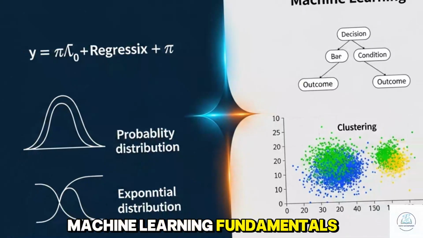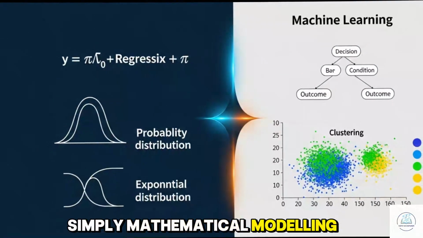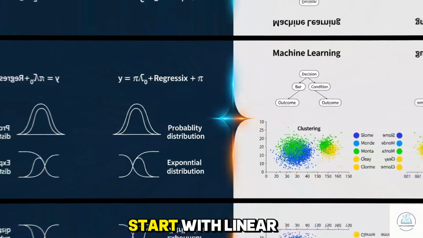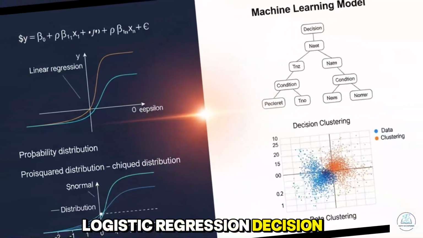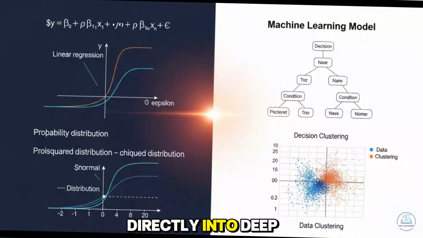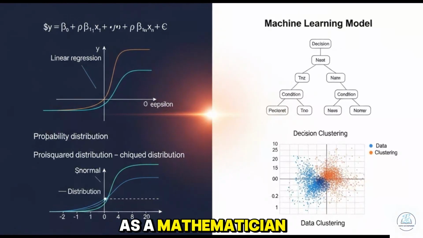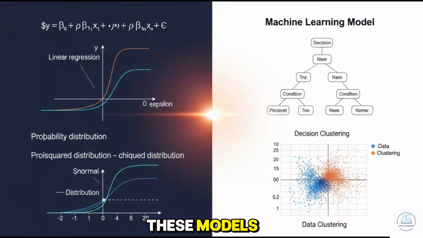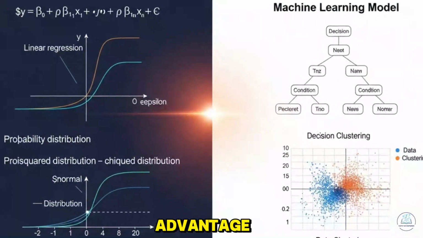Step 3. Learn machine learning fundamentals. Machine learning is simply mathematical modeling using data. Start with linear regression, logistic regression, decision trees, clustering methods. Do not jump directly into deep learning. Build your foundation first. As a mathematician, you will understand these models more deeply than most programmers. That becomes your advantage.